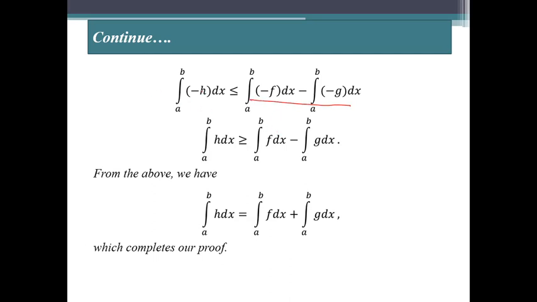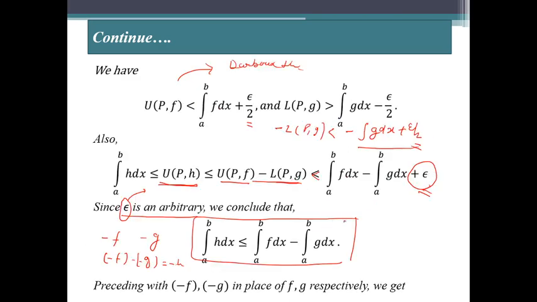If we multiply this inequality by minus 1, the less-than-or-equal inequality is converted into greater-than-or-equal. So we get the integral of h dx greater than or equal to the integral of f dx minus the integral of g dx. Now suppose the first is inequality A and this is inequality B.